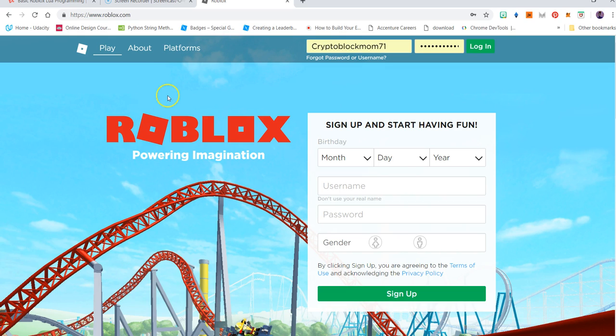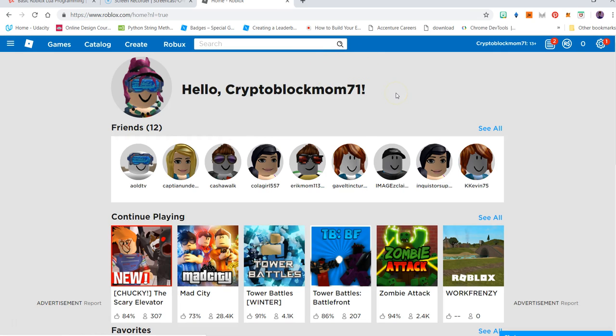Roblox is very user friendly, and it makes it very difficult for people to break into your account. It is very similar if you are a gamer and you have played, for example, World of Warcraft or other games. It makes it really difficult for people to be able to get into a Roblox account. It's password protected.